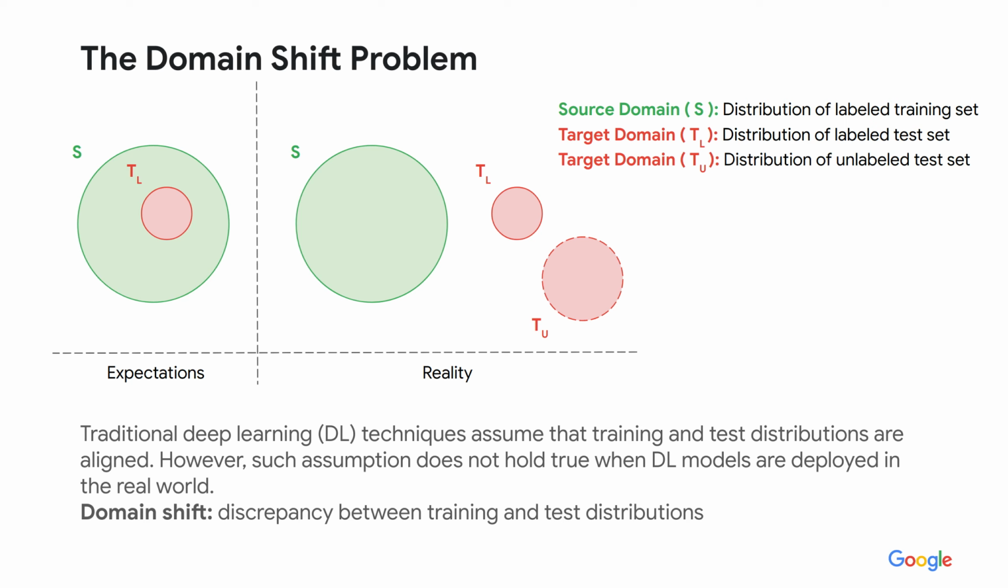In reality, the assumption that training and test distributions are aligned does not hold true, since the target domain may differ from the source one. We refer to the discrepancy between the training and test distributions as domain shift.